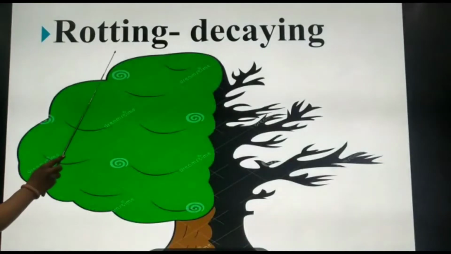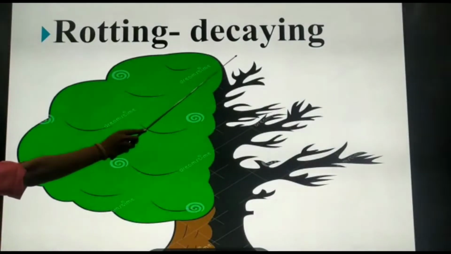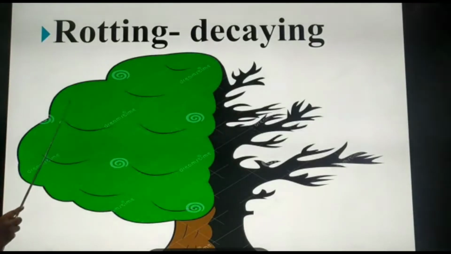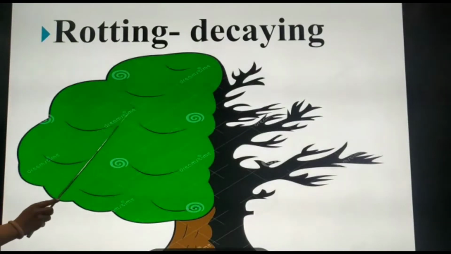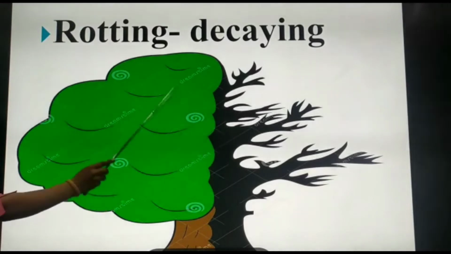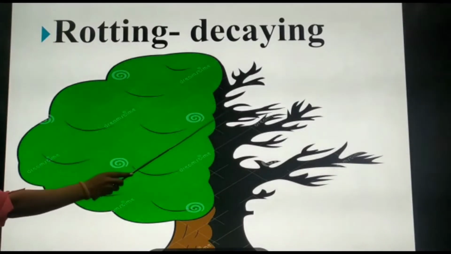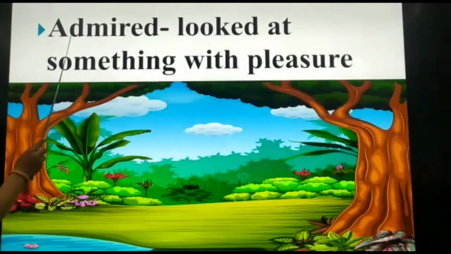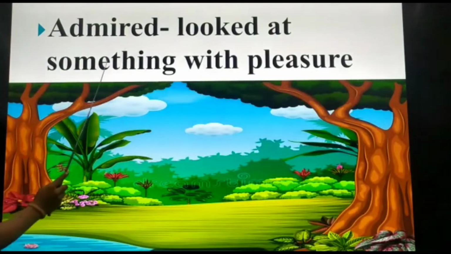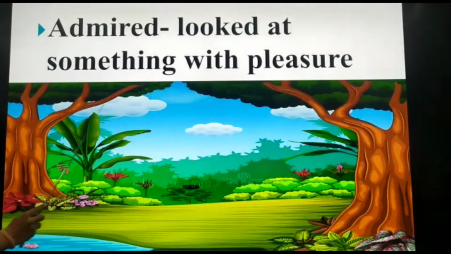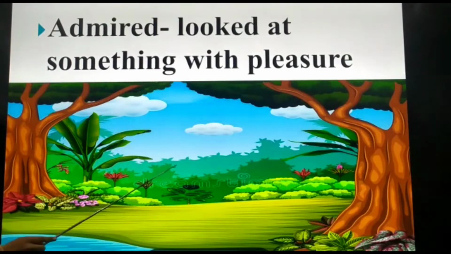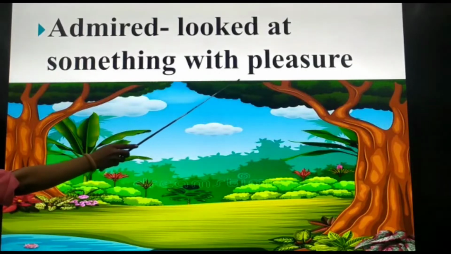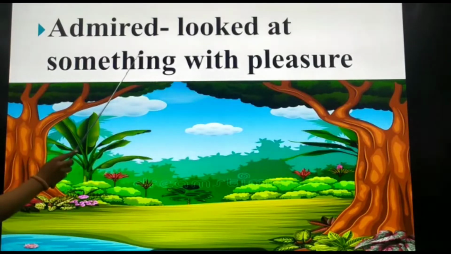Next comes rotting. Rotting means decaying. You can see the picture and we can compare from here that this part of plant is fruitful and this is withered or rotting. That means it has no leaves and no flowers. Admired. Looked at something with pleasure. That means you can see in this picture that when we see this picture, we are feeling very happy. So whenever we feel happy to see something, that is known as admired.